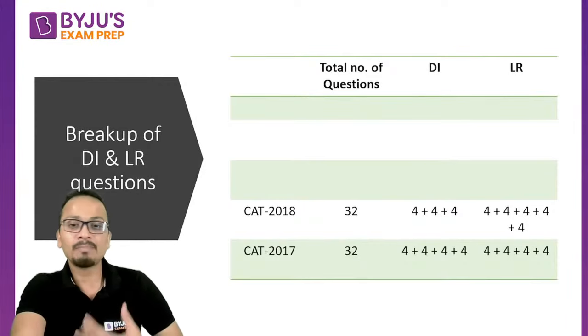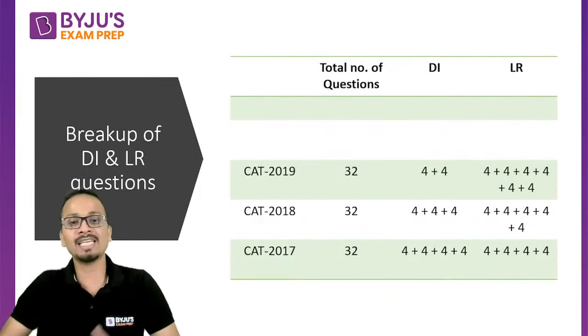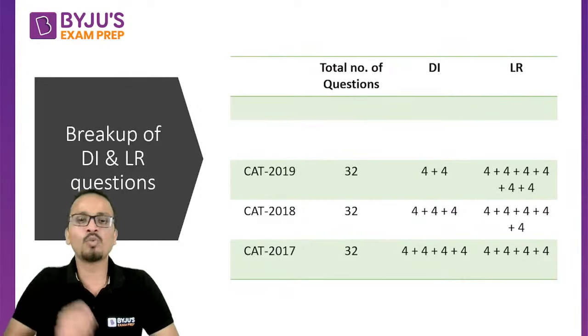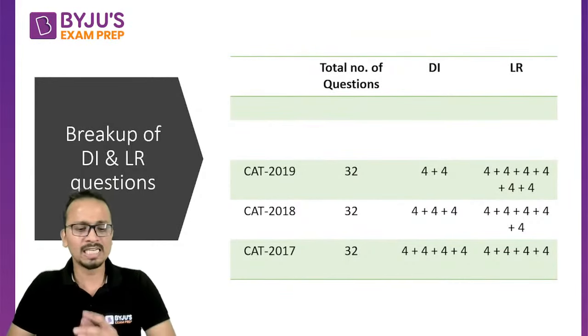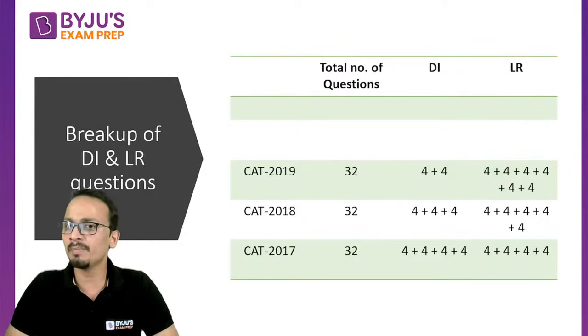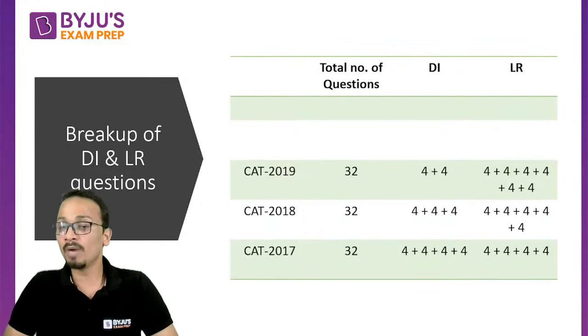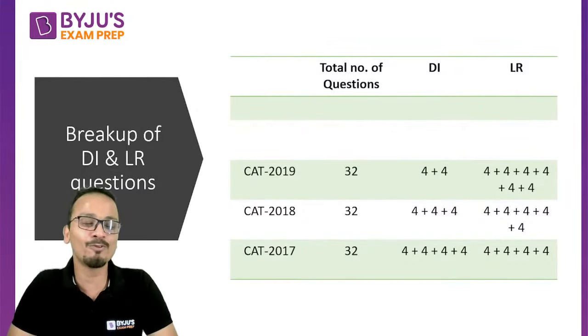The trend kept on shifting towards logical reasoning again in the next year. So in 2019, out of 32 questions, there were only 2 sets of 4 questions each, that is only 8 questions in data interpretation, and a humongous number of questions, 24 questions, 6 sets of 4 questions each, on logical reasoning. Now it kept on shifting again towards logical reasoning.